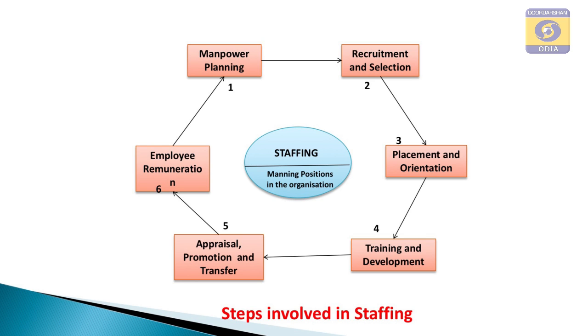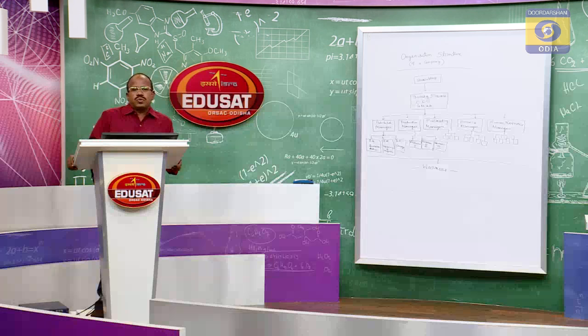The number of personnel required is decided on the basis of the workload involved in each job, and the quality of personnel is decided on the basis of the nature of the job. What kind of job is it, and how is it to be handled? What educational qualifications, what technical qualifications, what experience is required on the part of the person who will be appointed to a particular job vacancy, so that he can discharge his responsibility effectively and efficiently.